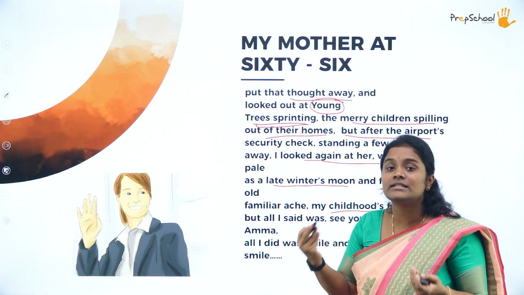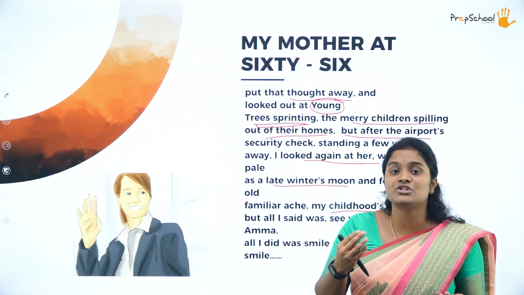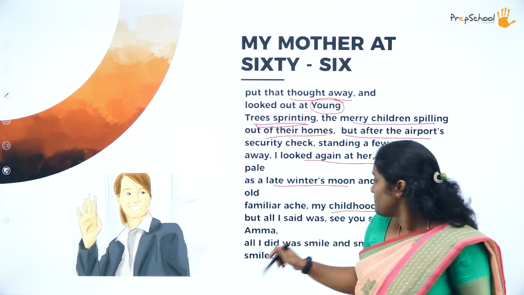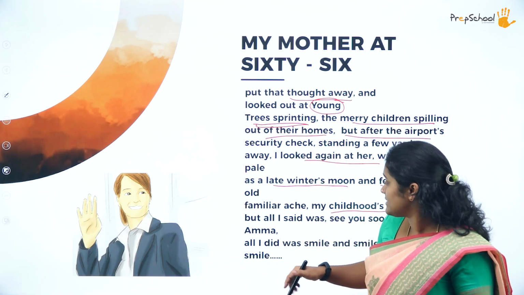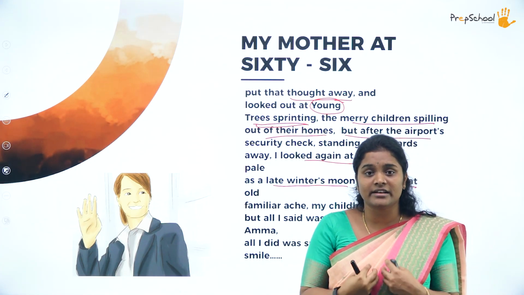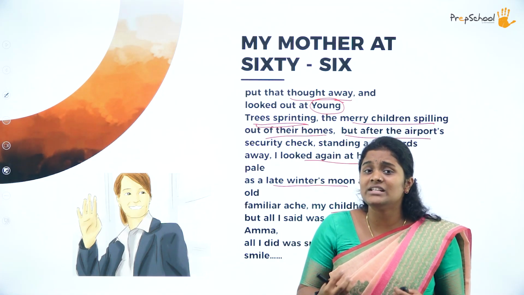This is again another simile where the daughter is comparing her mother, not directly, but she says she looked as a late winter's moon. Colorless, pale. She felt that she looked pale and colorless, right? But there was a familiar ache. This pain that she's feeling right now, the thought of losing her mother eventually, it feels very familiar.